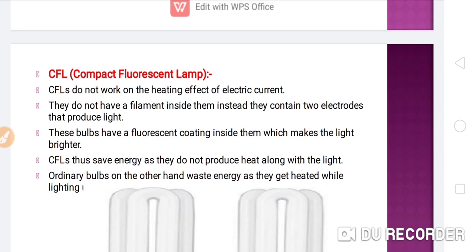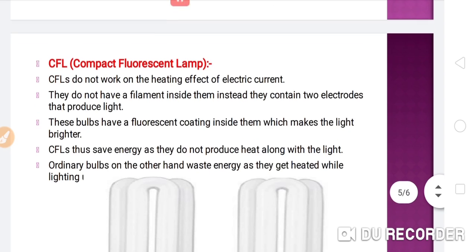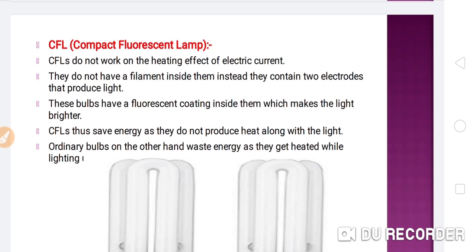Instead they contain two electrodes that produce the light. These bulbs have a fluorescent coating inside them which makes the light brighter. CFLs thus save energy as they do not produce heat along with the light. Ordinary bulbs, on the other hand, waste energy as they get heated while lighting. So this is a very big advantage over the traditional bulbs.